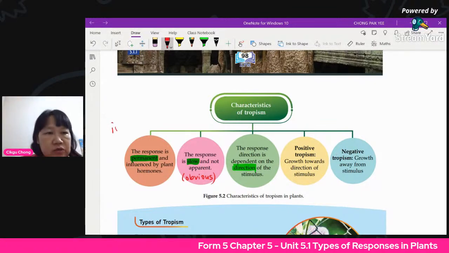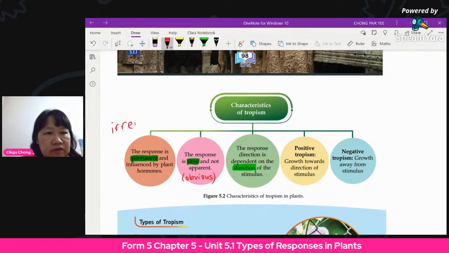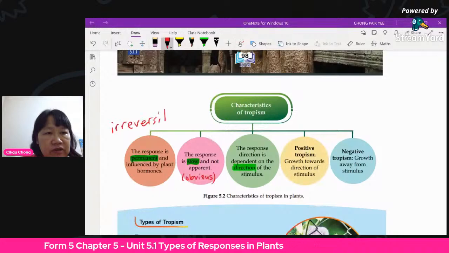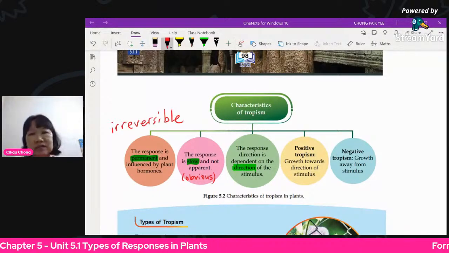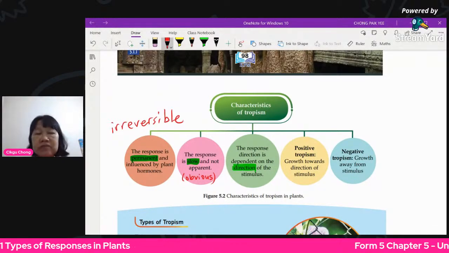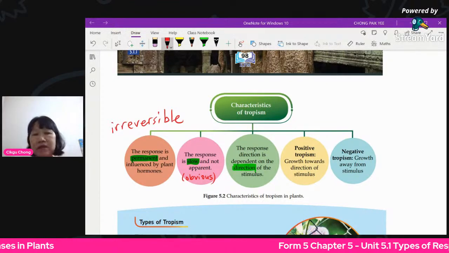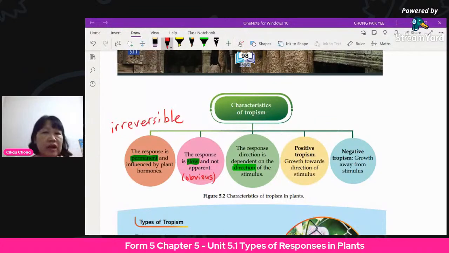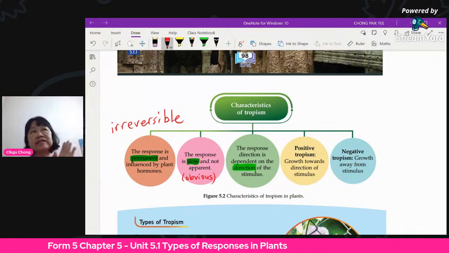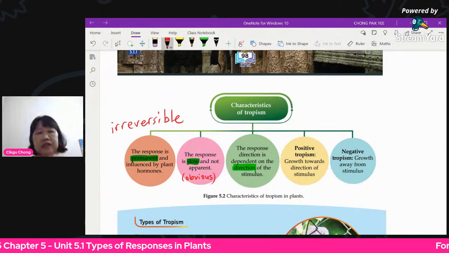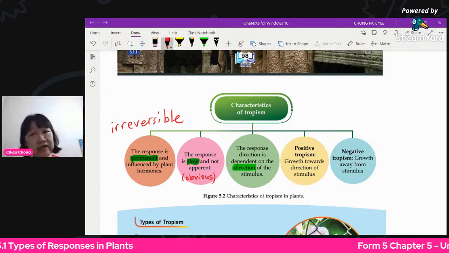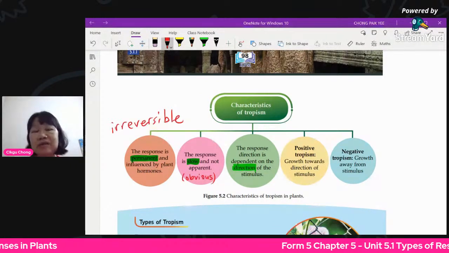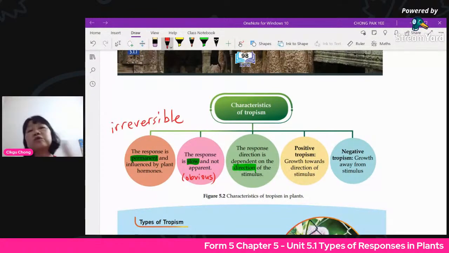We call it irreversible, the same meaning as cannot go backwards. You cannot undo it. That means it has the same meaning as permanent. The response is irreversible once it has already grown, unless of course you change the direction of the sunlight, the stimulus. It can also reverse to the other side later on, but you have to give it time. Then the shoot will also go in the other direction.